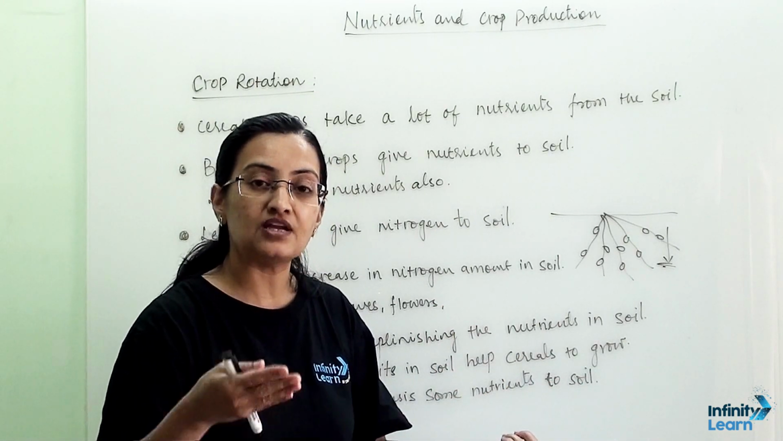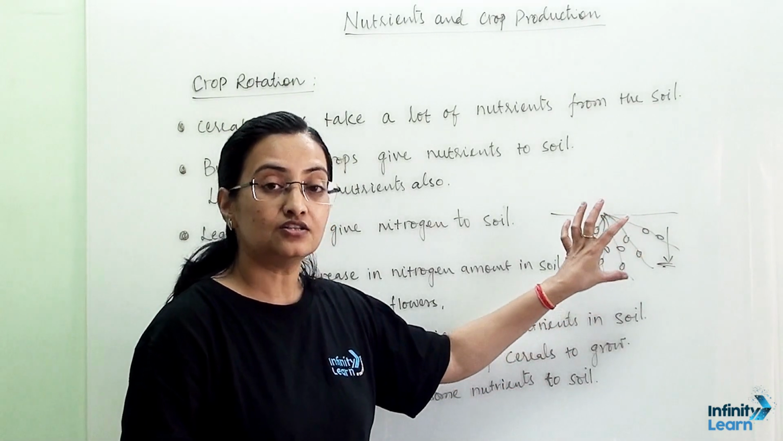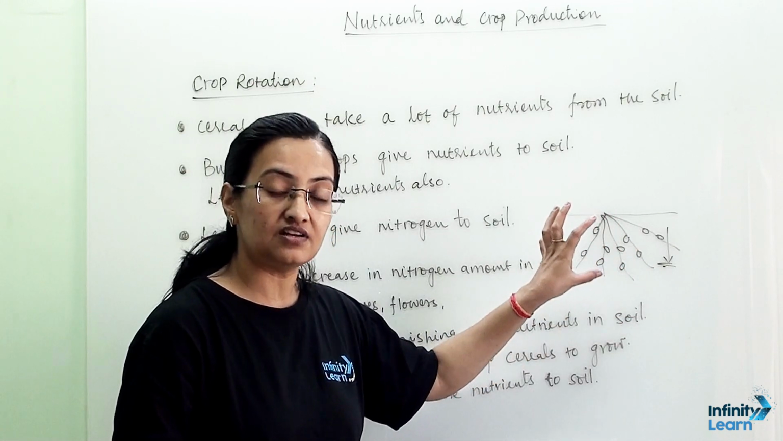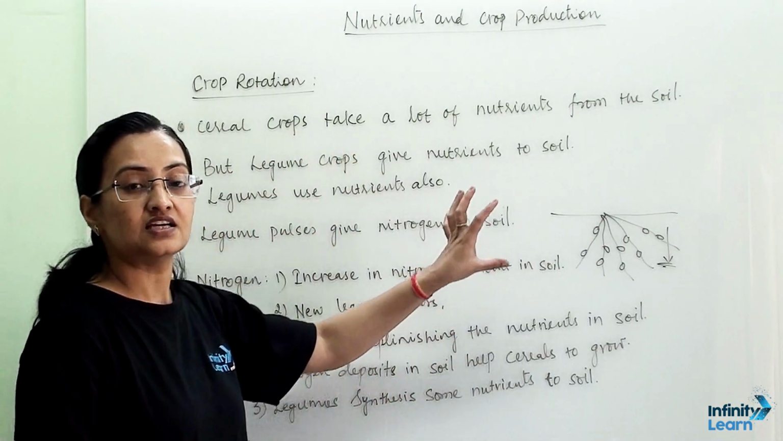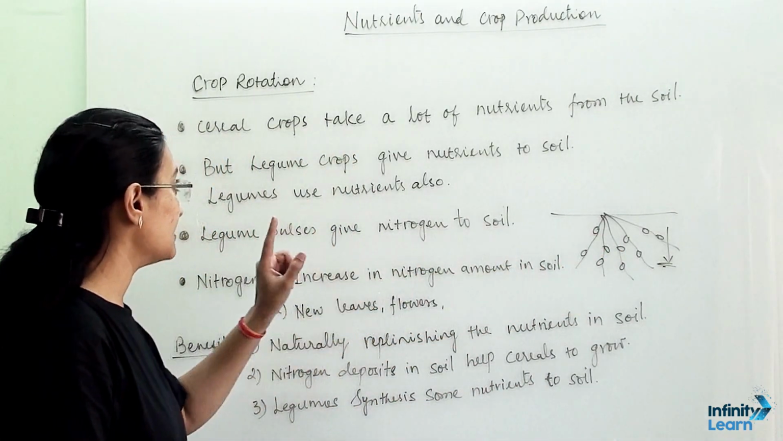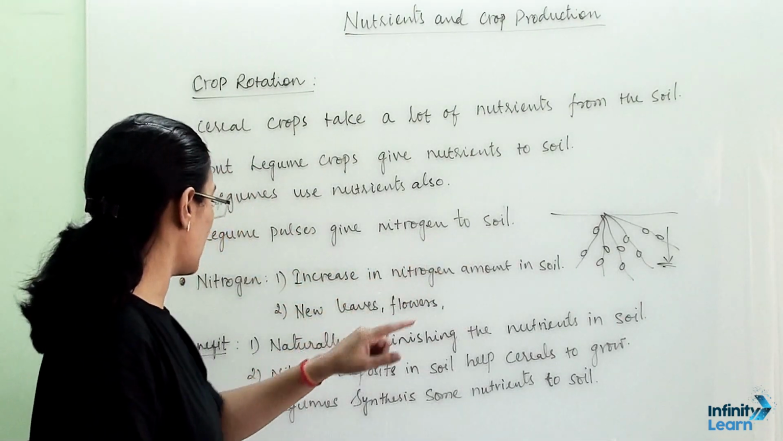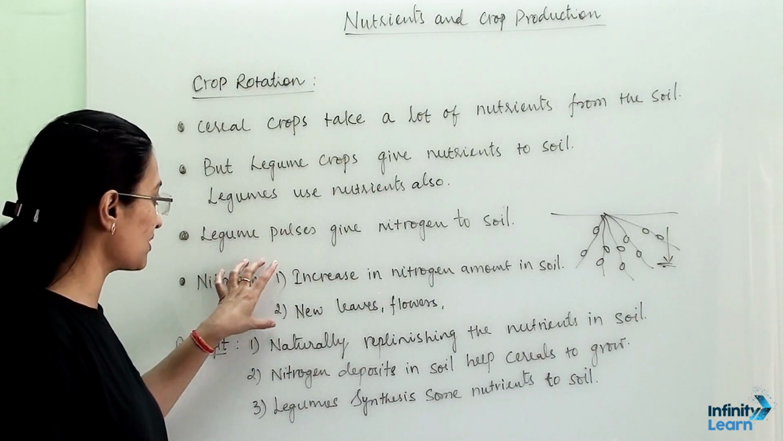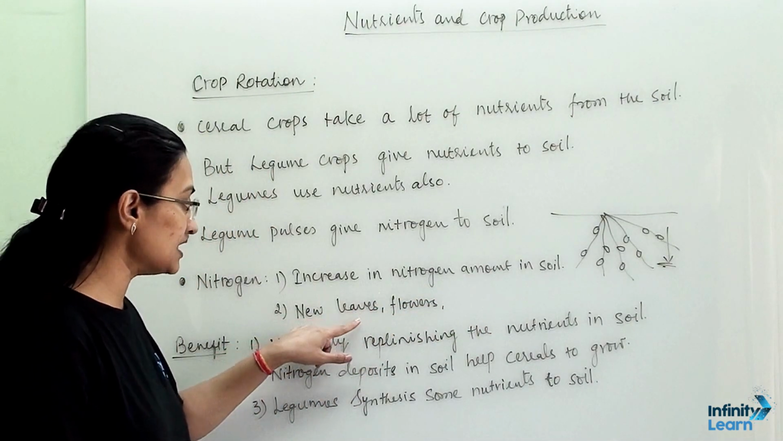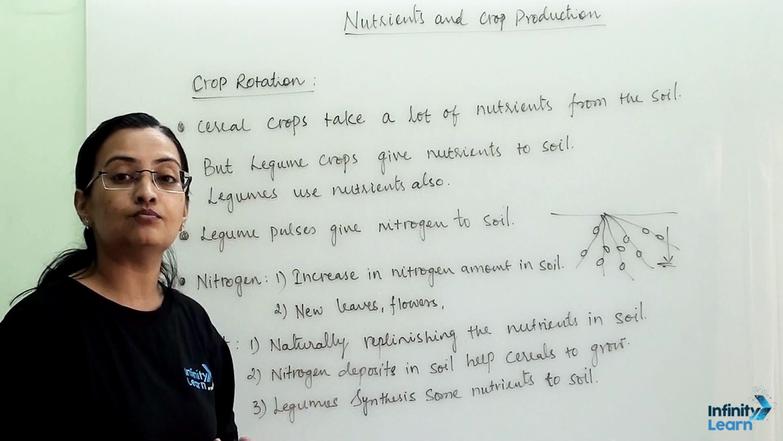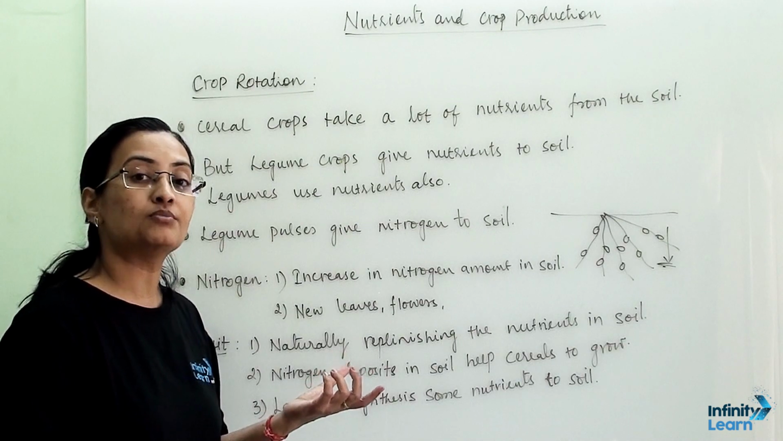So after legume pulses, when again we take wheat or sugarcane, that nitrogen content gets utilized by this cereal crop. Again when we take soybean or a legume crop, they again deposit nitrogen and synthesize other nutrients, replenishing the soil. The cereal crop can again use these naturally deposited nutrients, and that's why crop rotation is important. Legume pulses give nitrogen to the soil. Now why is nitrogen very important? Because an increase in the nitrogen amount of the soil gives new leaves, new flowers, and speedy maturing of the crop is possible when nitrogen content is optimum in the soil.